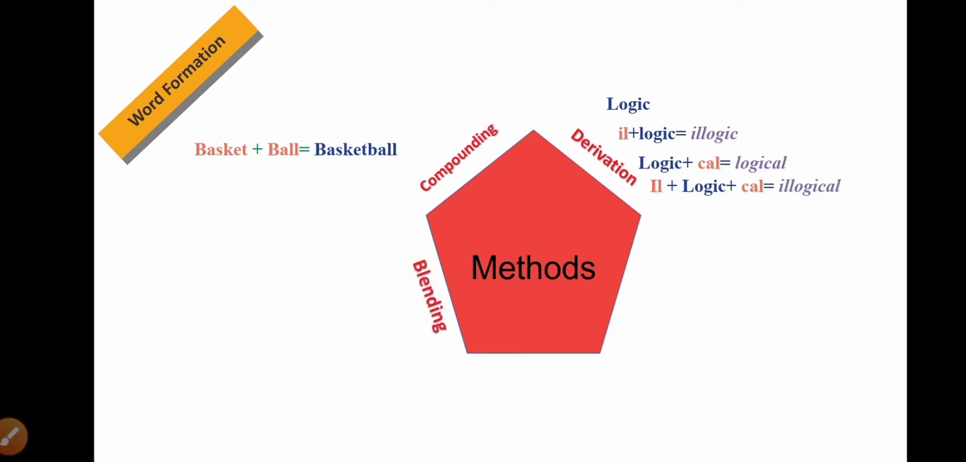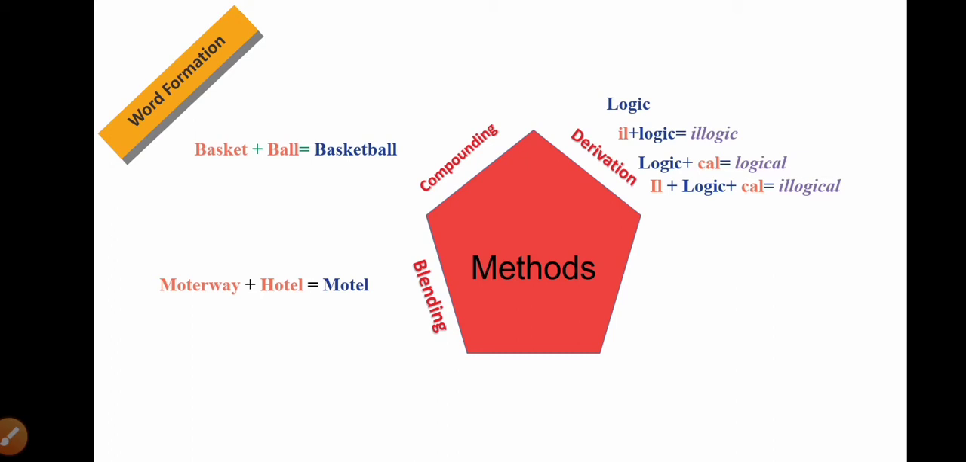The third method is called blending. Blending is more or less similar to compounding, a combination of two words. But the main difference between blending and compounding is, in compounding, we never cut off any letters of the words. Basket is used as basket and ball is used as ball, and we get basketball. But in blending, we clip away a few letters from the words and they generate a new word.